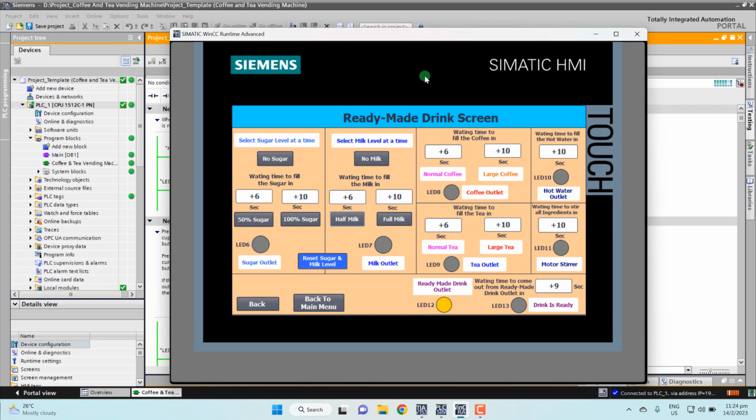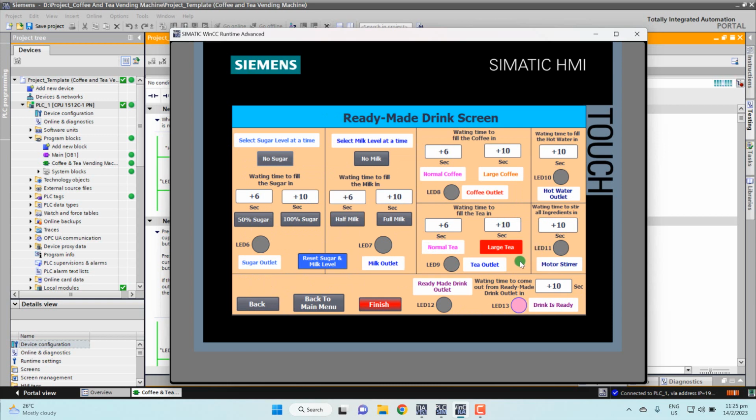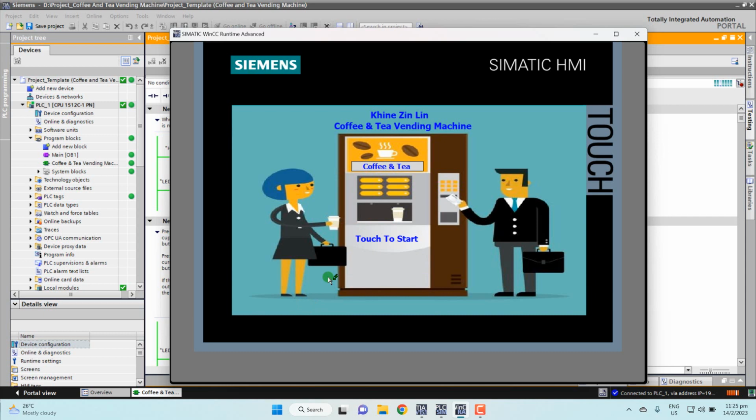Nothing to change. Only for I open here, go in the long one, because some people say go here, got touch screen, so I'm going to press here, but the machine is running, so we cannot press anything. We also say now I'm going to choose the left cup. I cannot choose the normal one because here is the left cup already. So here also we cannot choose anything because the machine is still running. So once I go for finish, then we can choose again.